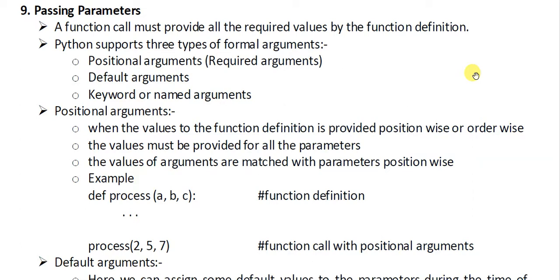So this is positional argument, where the parameters are copied position wise. Whatever the first value is, it will be copied in the first parameter. The second argument will be copied in the second parameter, and so on. So if you provide a call to process with 5, 2, 7, then 5 will become a, 2 will become b and 7 will become c. So this is positional argument. Am I clear to you? Try to understand: where we match the position, it is called positional arguments. Clear?